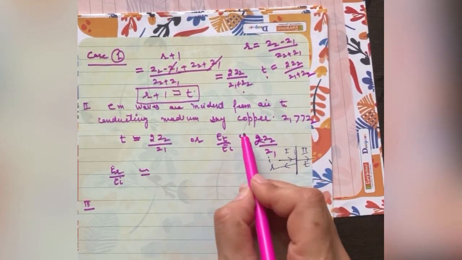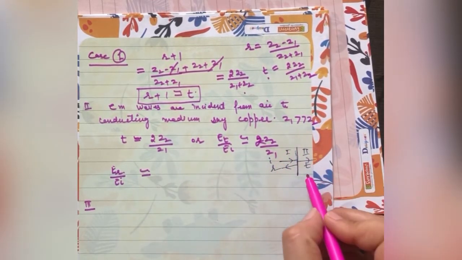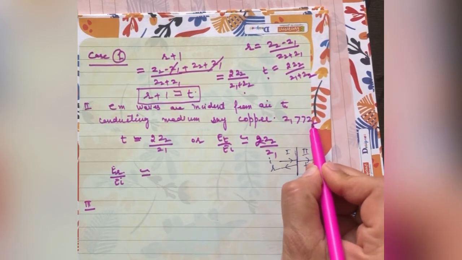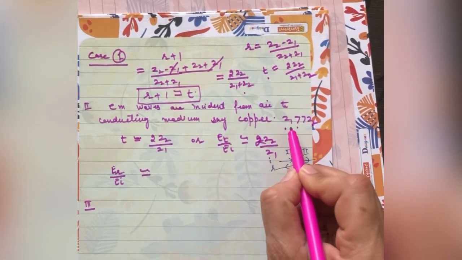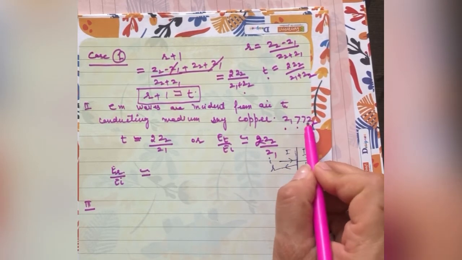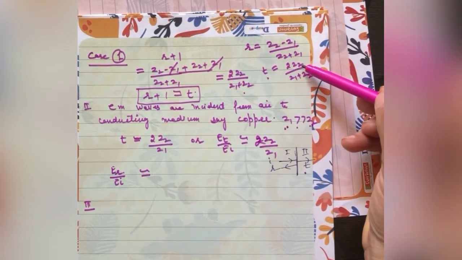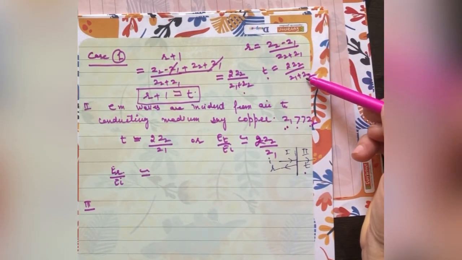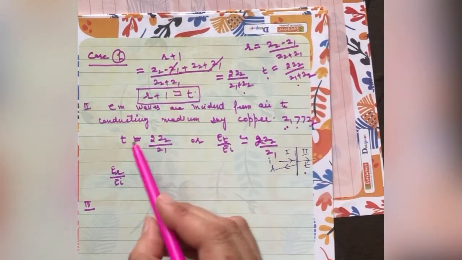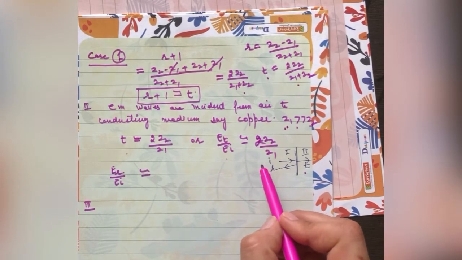the impedance for a conductor will be less than the impedance for air. So we can write Z2, here a conductor, so the impedance Z2 is less than Z1, so Z1 is very much more than Z2. So we can neglect Z2 in comparison to Z1. When we neglect Z2, what about T? T is equal to 2Z2 upon Z1, where T is ET upon EI. ET upon EI is equal to 2Z2 upon Z1.